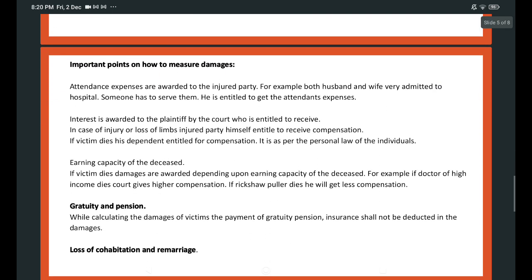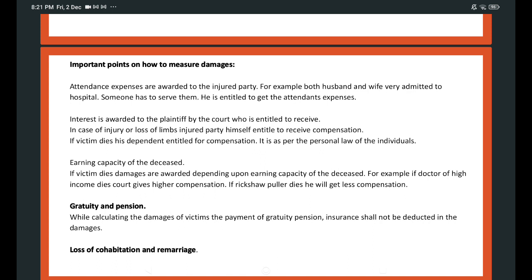So, the important points on how to measure damages. While granting damages, the judges should consider the following important points.